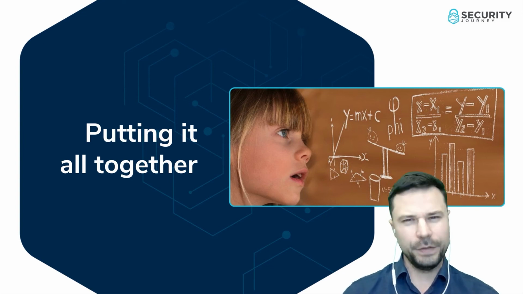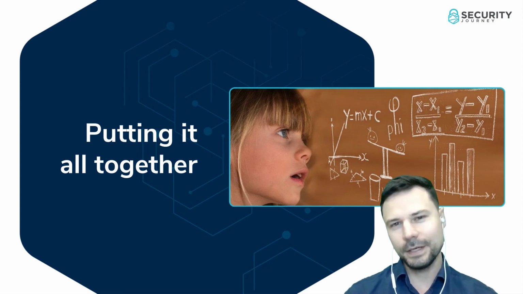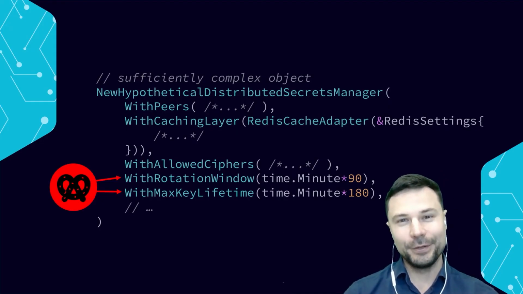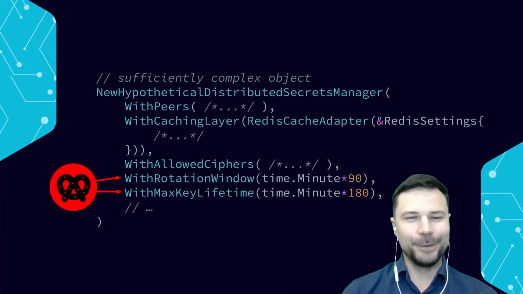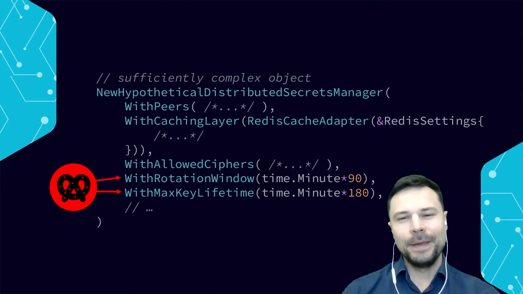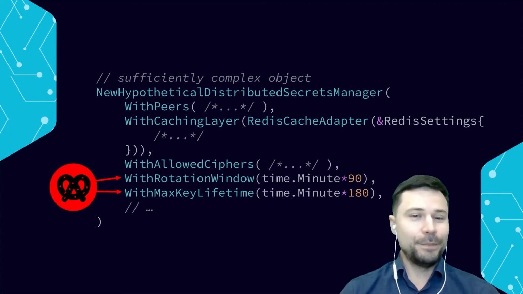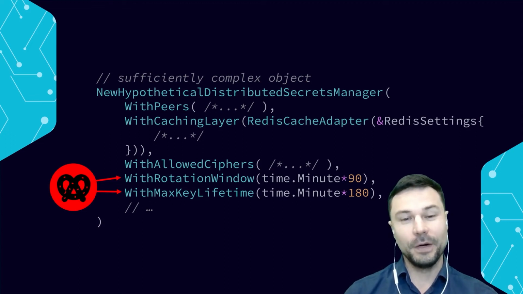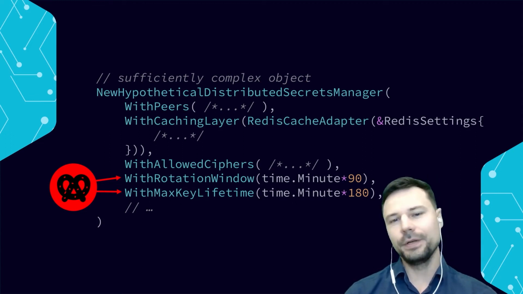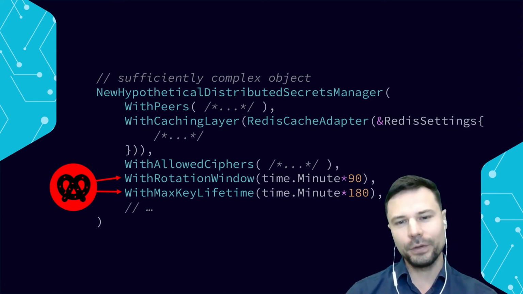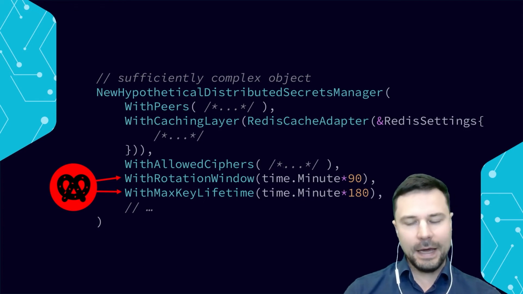Let's look at some things that are more sophisticated than the simple examples that we were discussing. Suppose we're writing a hypothetical distributed secrets manager. Is that complicated enough? Oh yes, it is. This is hard to write. And since it's distributed, we will have peers, and we'll need a way to provide those peers to our constructor, maybe a peer discovery protocol, maybe both, why not? Also, we want to have a caching layer, because if it's distributed, it can be very impractical to wait for the round trip for the network layer, so we may want to have a cache.